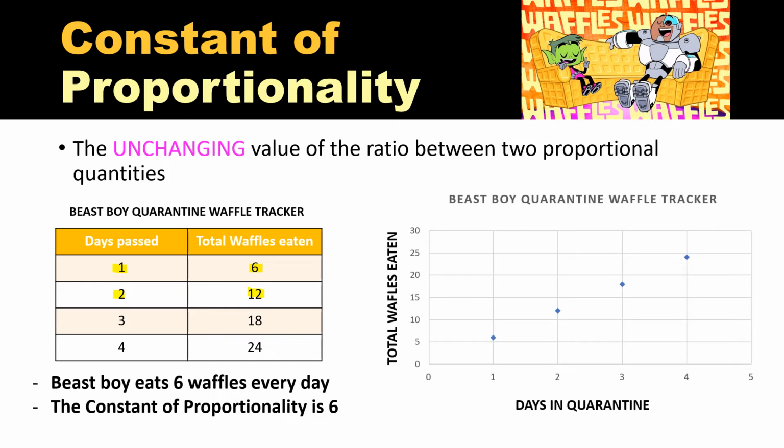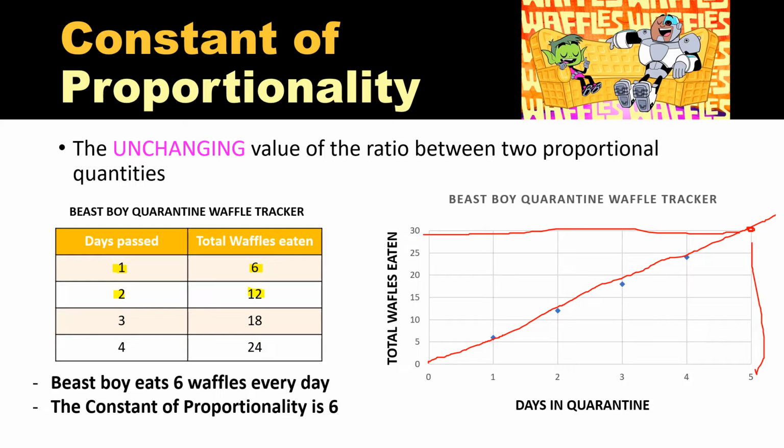This graph here also shows you the same data and allows you to see visually how many waffles he ate each day. You could use this to predict future totals. So if I, for example, were to ask you how many waffles would Beast Boy eat after 5 days, if we were to draw a line that went straight through all these points, although that's not perfectly straight, you could see that after 5 days, he would be about here. So that's 5 days. And that correlates to 30 waffles.